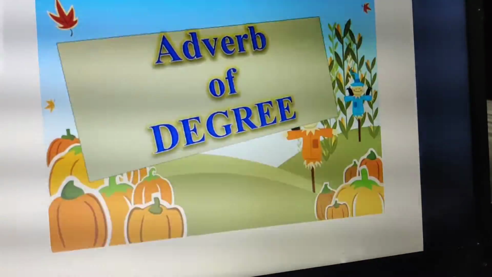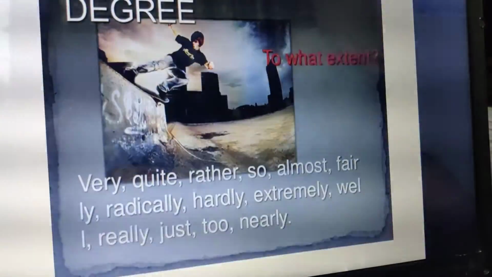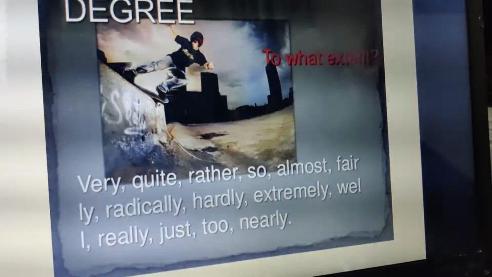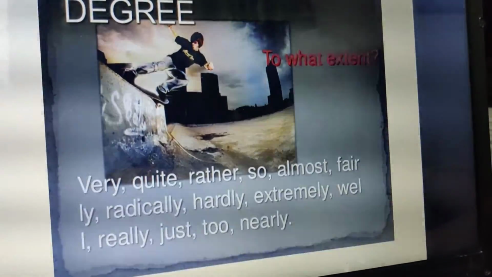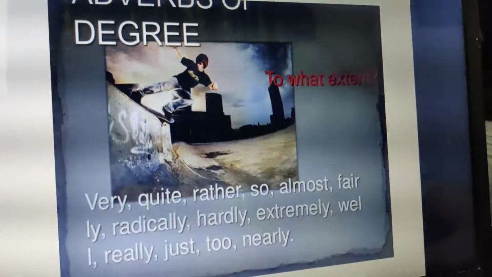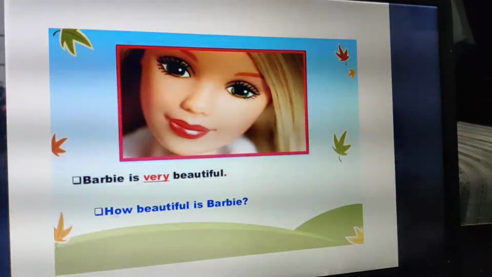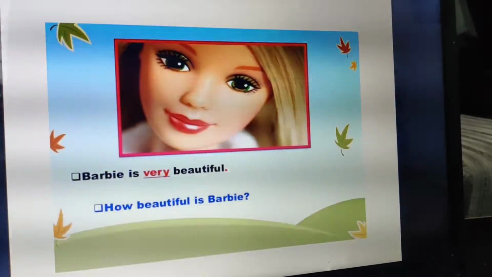Next is adverb of degree, which answers to the question to what extent, or how much. Like very, quite, rather, so, almost, fairly, radically, hardly, extremely, well, really, just, too, nearly. These are all adverbs of degree. Now for example, Barbie is very beautiful. How beautiful is Barbie? Very beautiful.